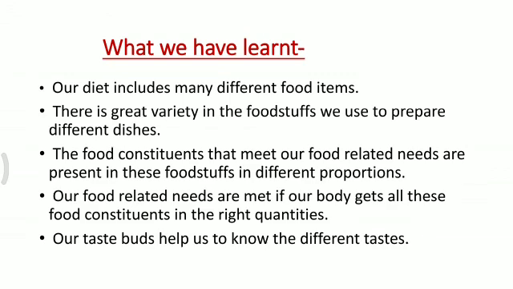Understood, students? So what have we learned today? Our diet includes many different food items. There is a great variety in foodstuffs we use to prepare different dishes. The food constituents that meet our food related needs are present in these foodstuffs in different proportions. Our food related needs are met if our body gets all these food constituents in the right quantities. Our taste buds help us to know the different tastes.